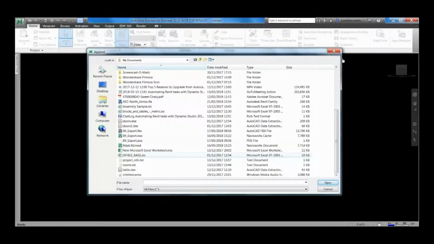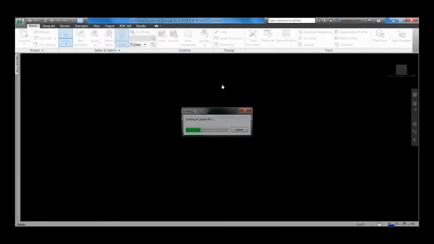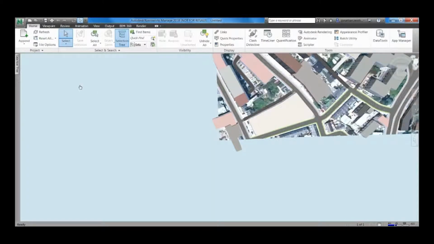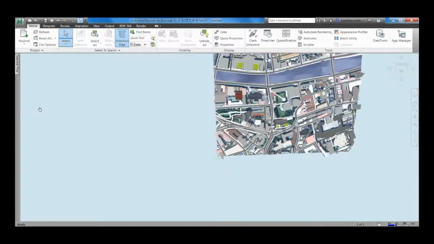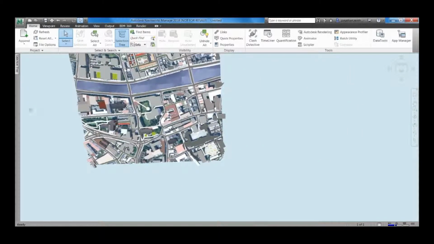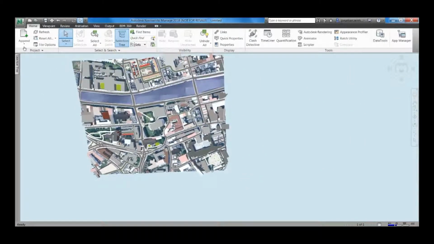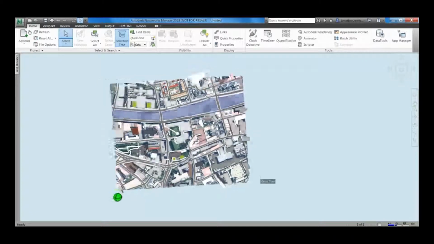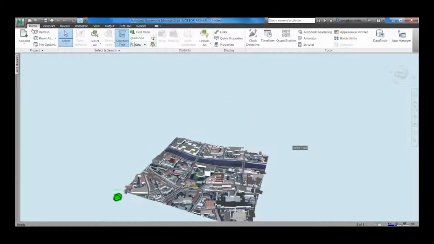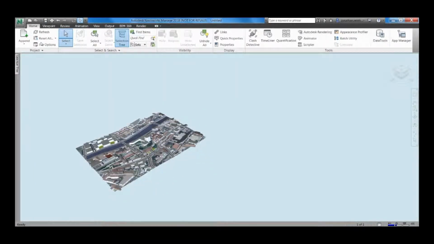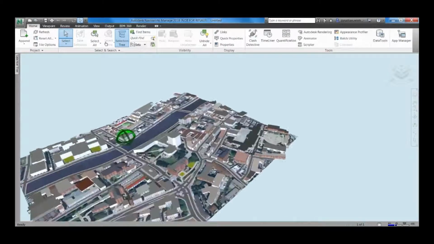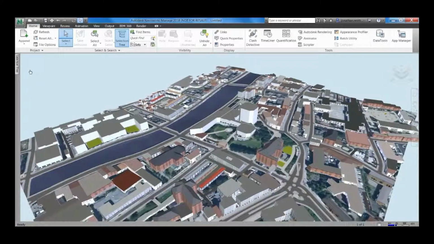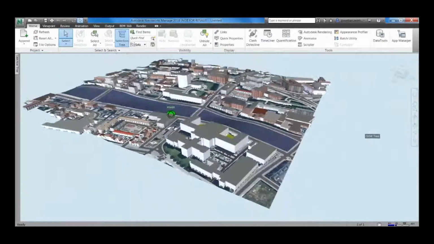So I'm just going to open up the file that I exported from Infraworks. Click open, and you just do this through the append command within Navisworks, and you can see it's brought in immediately there. It has brought in the imagery and site context as well, and the Bing map in the background also. You can see you can rotate that in 3D. So you could even bring it directly into Navisworks. There's a direct workflow there. But to get it into Revit, it's necessary to bring it into Navisworks in this method.